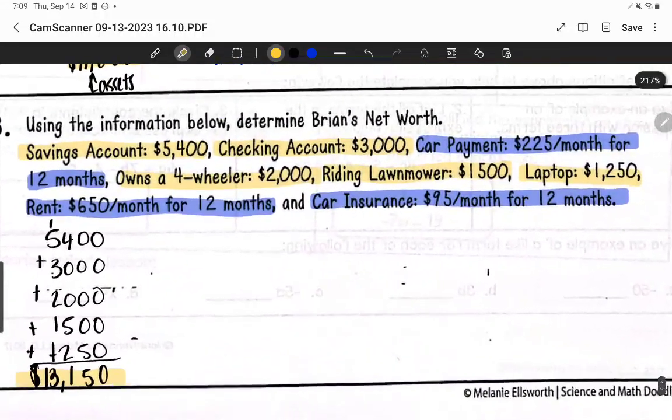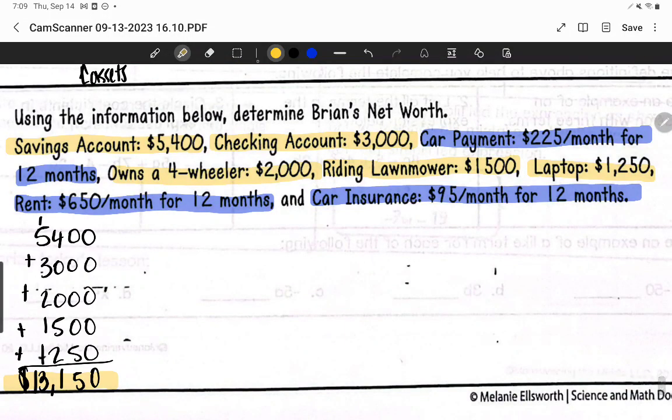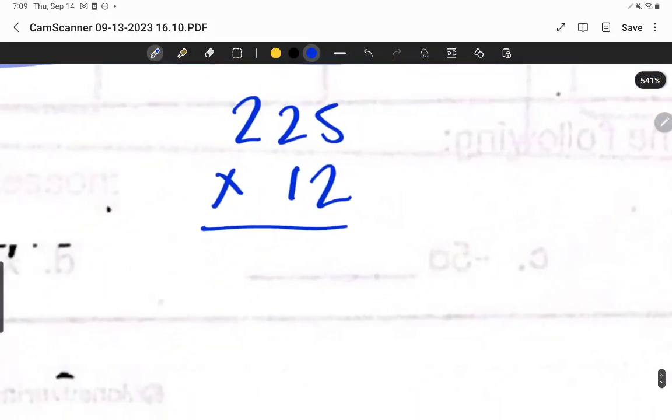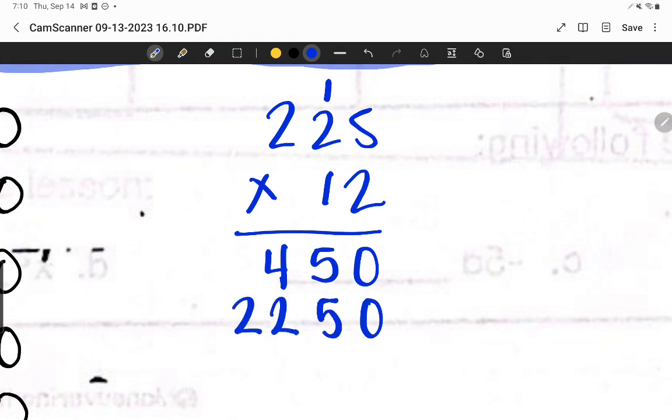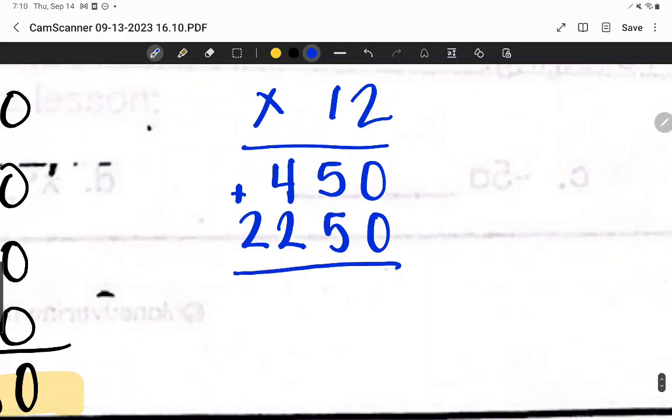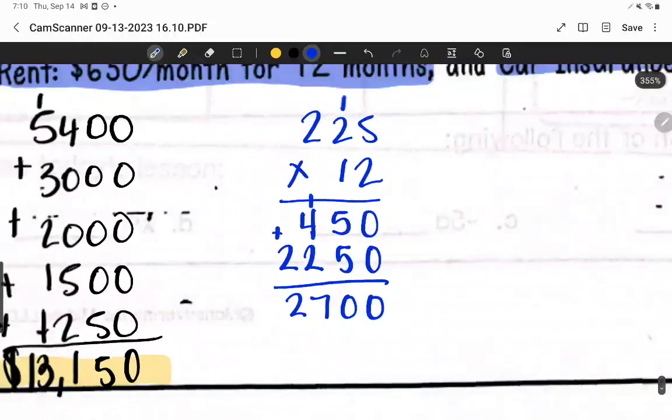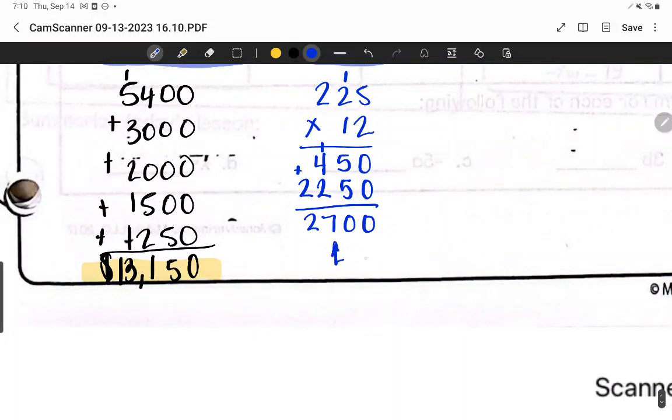Now we're going to calculate all of our liabilities. We have car payment, which is $225 a month for 12 months. So we'll multiply 225 times 12. We're on our second row, so we added another 0. Now we'll go ahead and add these two things together. And so for our car payment, we have that we owe $2,700.